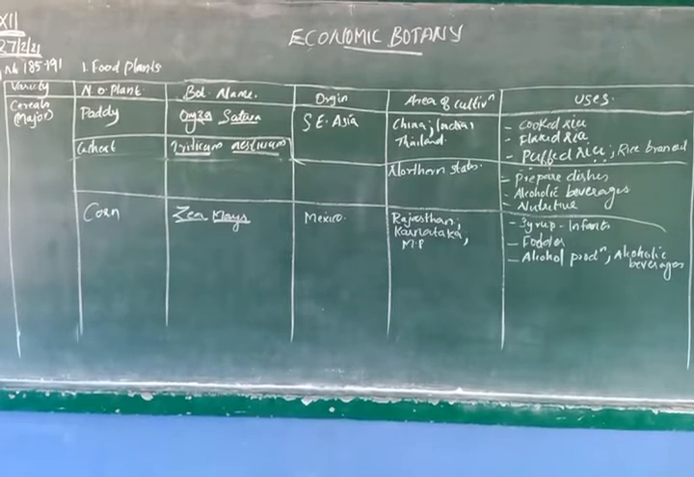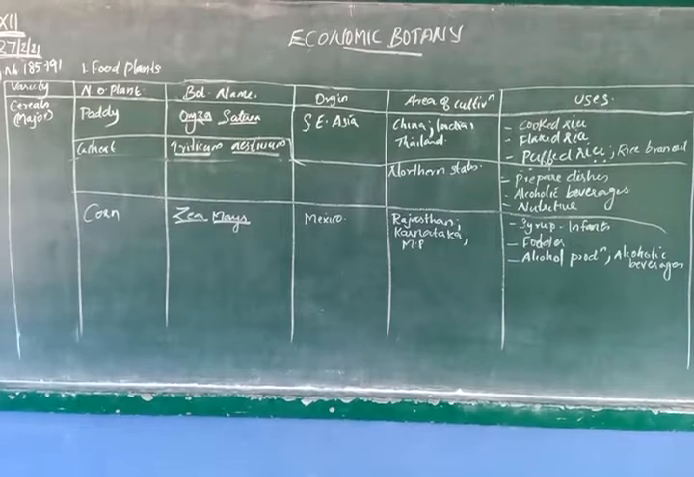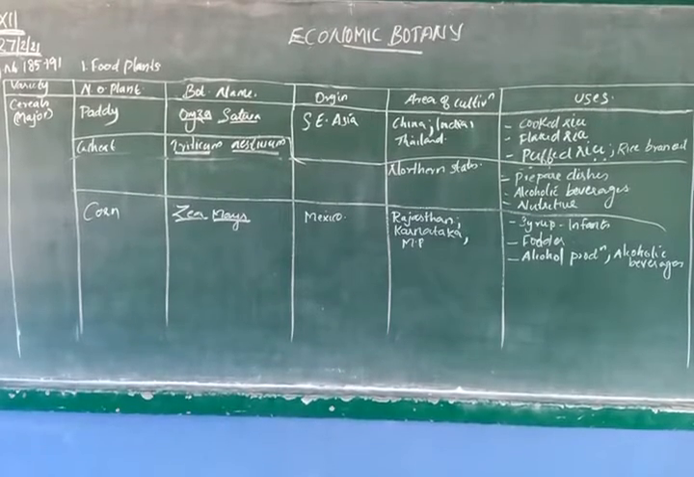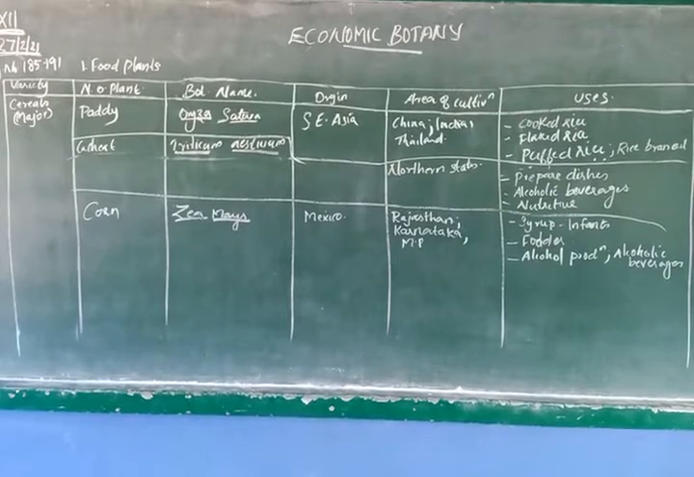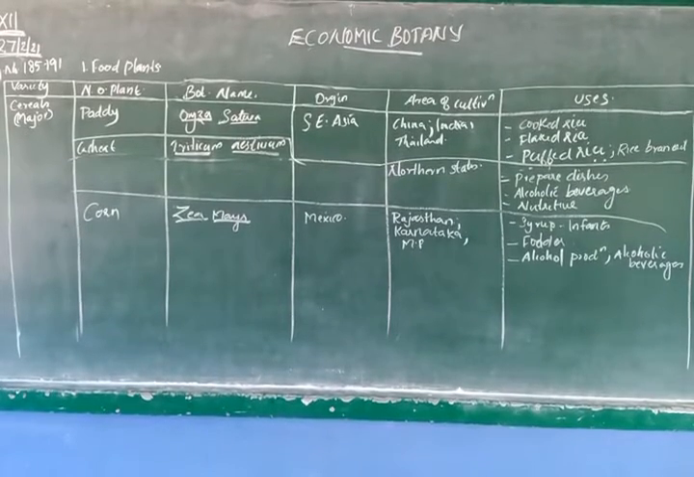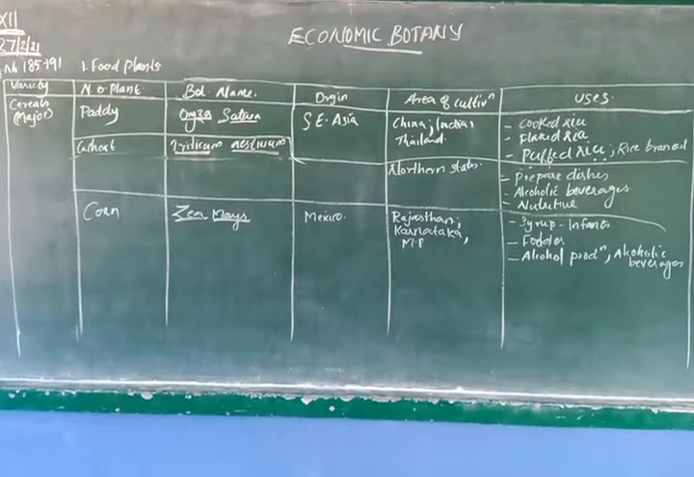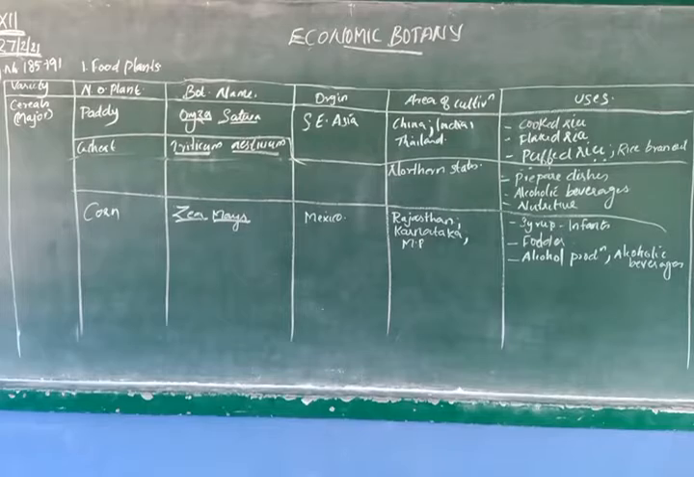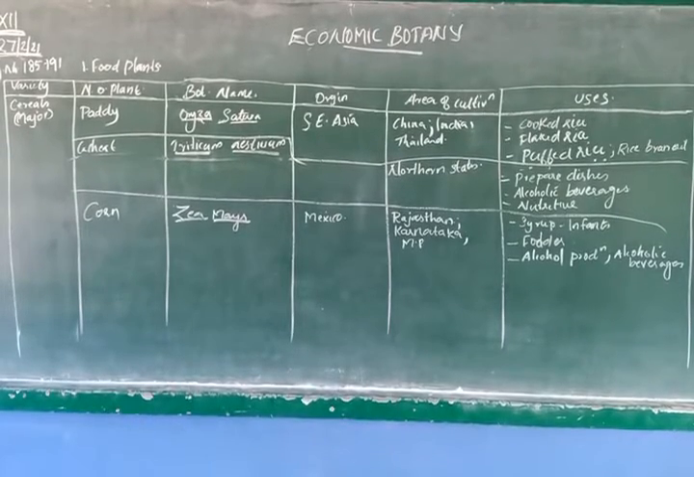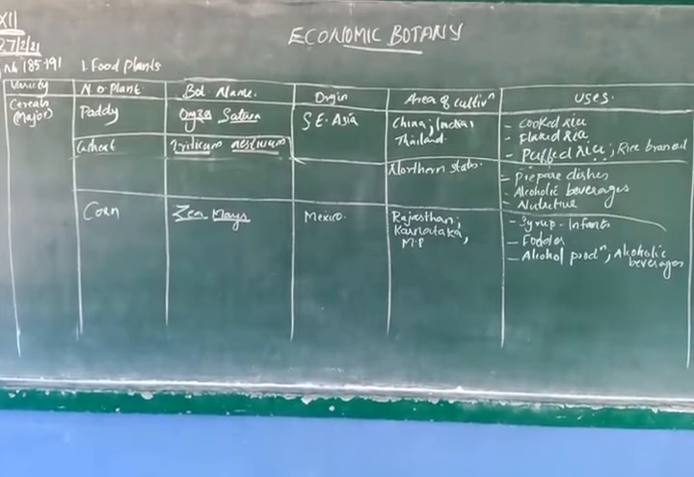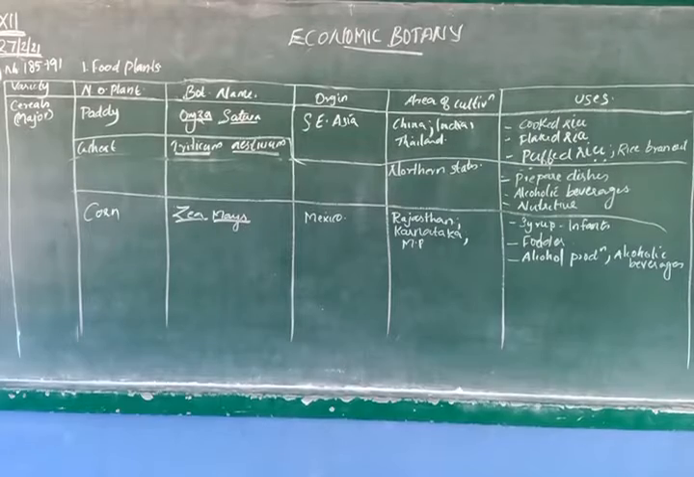Then corn. Zea mays is the botanical name of corn. Mainly its origin is in Mexico, and in India, Rajasthan, Karnataka and Madhya Pradesh are the states where corn is cultivated. Then we can use corn syrup to provide food for infants. More than food, we will use corn as fodder. Then in the production of alcohol and alcoholic beverages also we use corn. So you people understand what are the major cereals?